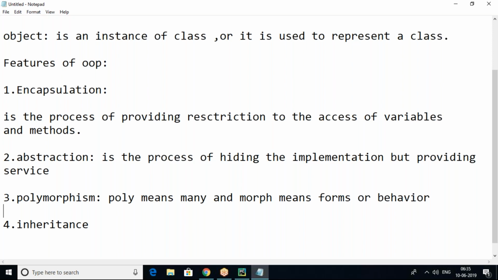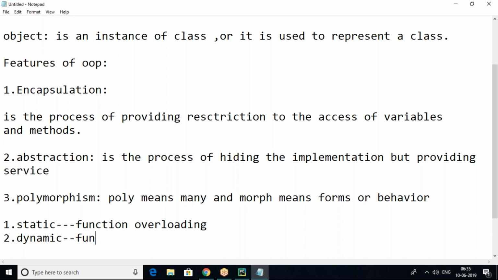How many types of polymorphism can be there? Two types actually: static polymorphism and dynamic polymorphism. Static polymorphism can be achieved using function overloading.